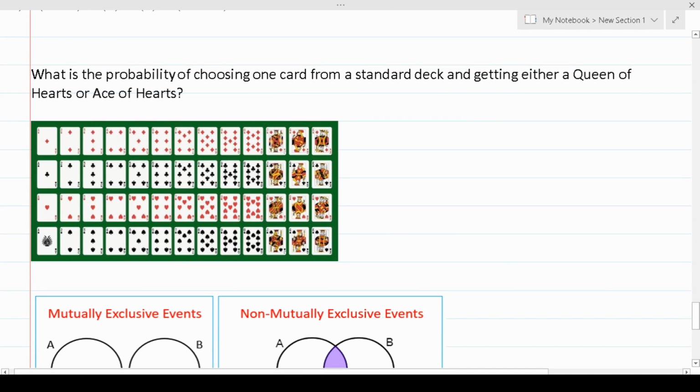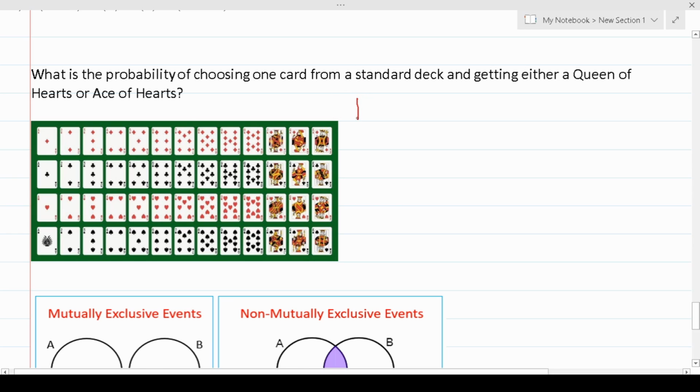This first example says, what is the probability of choosing one card from a standard deck and getting either a Queen of Hearts or an Ace of Hearts? So these are exclusive events because you can either pick an Ace of Hearts or a Queen of Hearts. There's no overlap between those choices. Once we do an example where there is overlap, that should become much clearer, but let's write this.